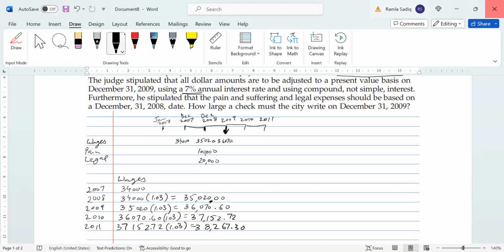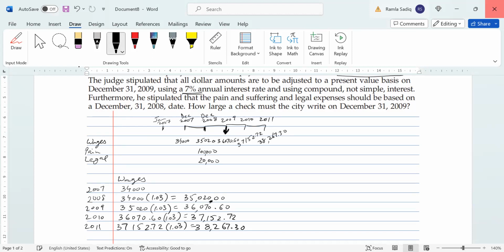0.60. Then we've got 30, let's make that a little bit of a diagonal, 37,152.72, and then lastly we'd have 38,267.30. There we go. All right, now that we have our timeline, remember we're going to bring everything to 2009.